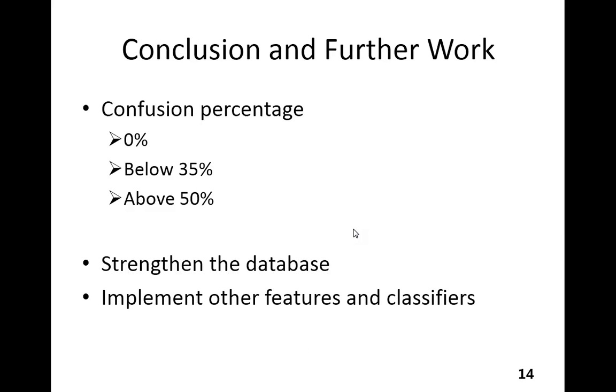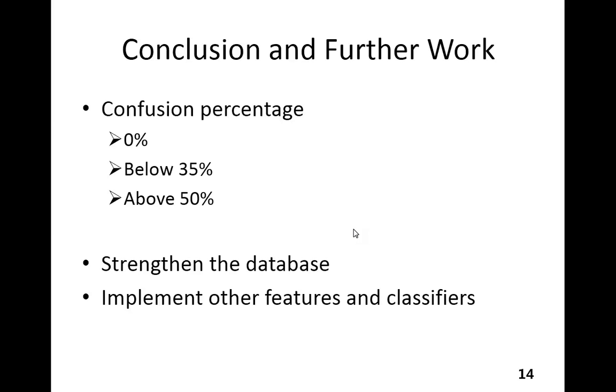Now it is the conclusion part. We have noticed that the confusion percentage of most of the cluster results is below 35%. There are also some cluster results with a confusion percentage of about 0. It's really cool, and there are also about two clusters with a confusion percentage of about 50, but it is also acceptable.